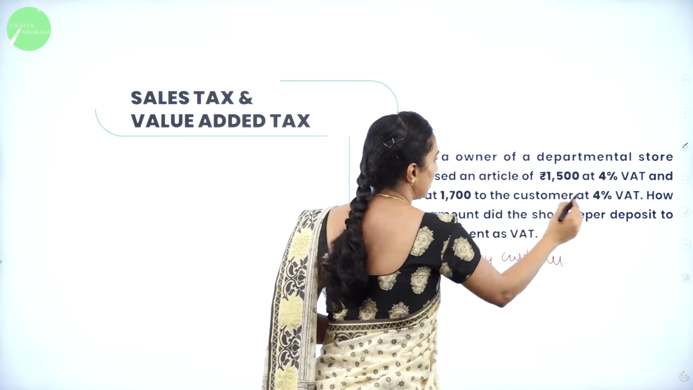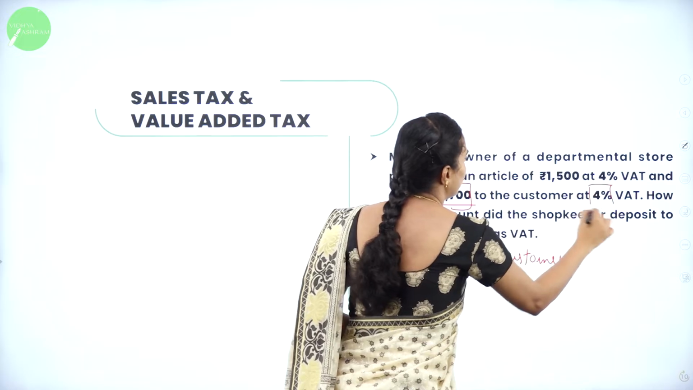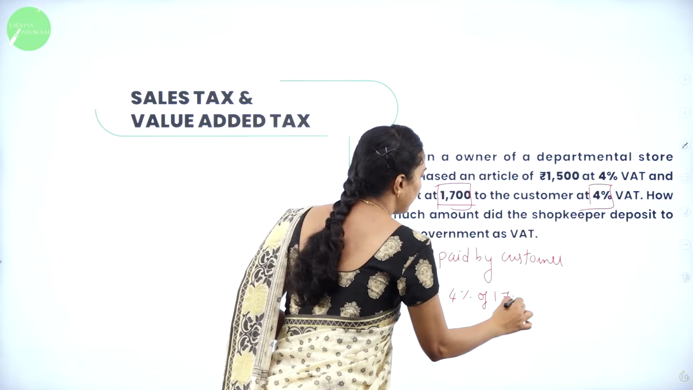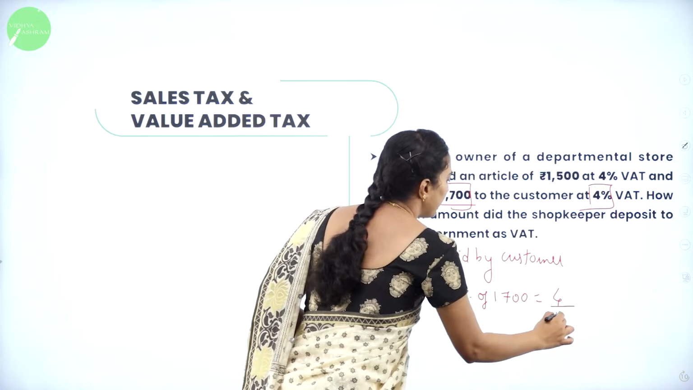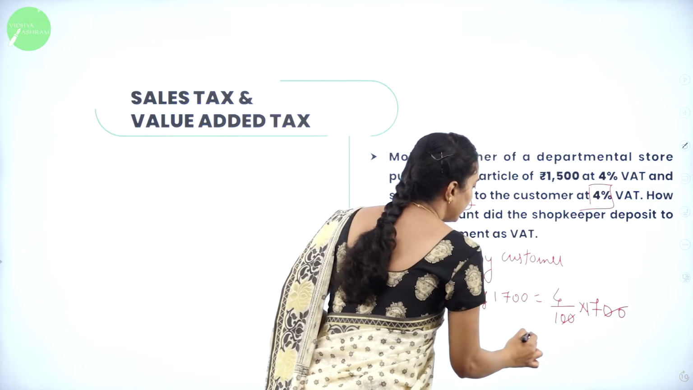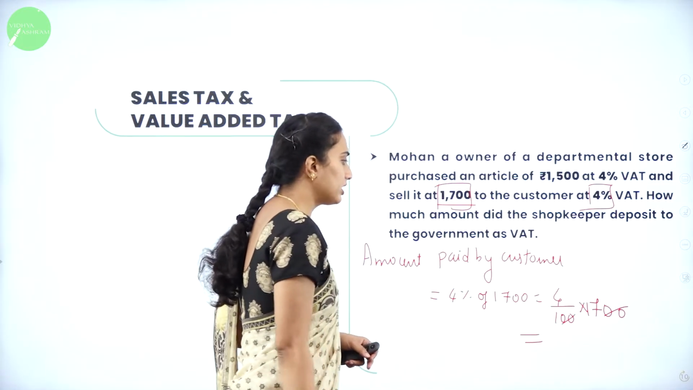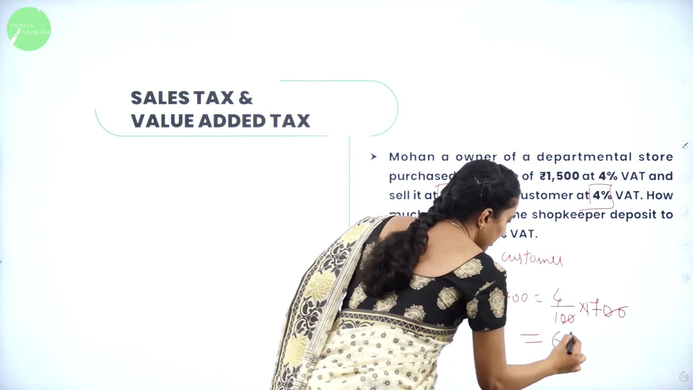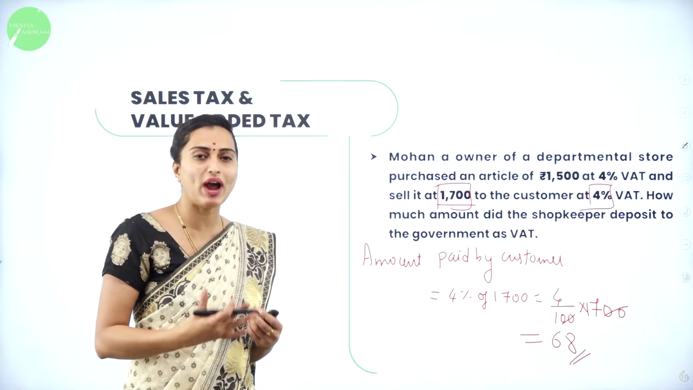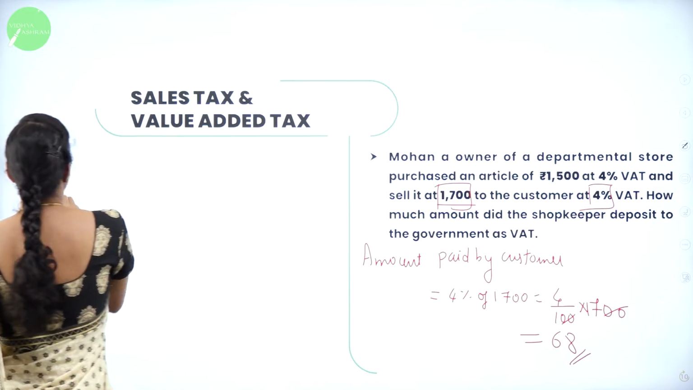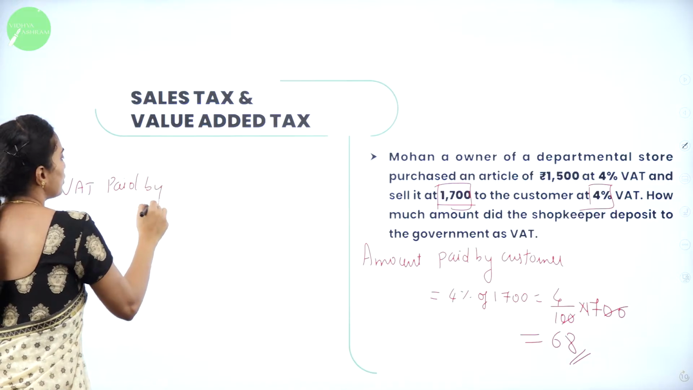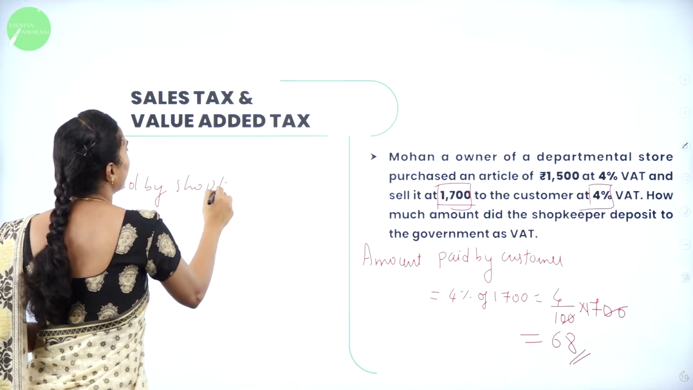Customer pays rupees 1,700 at 4% VAT, which will be equal to 4% of 1,700, which is 4 divided by 100 into 1,700. Now this will get cancelled. You are going to have it as 68, right? Rupees 68 is the amount paid by the customer. Now what is the VAT paid by the shopkeeper? So VAT paid by the shopkeeper. We need to minus that one, right?